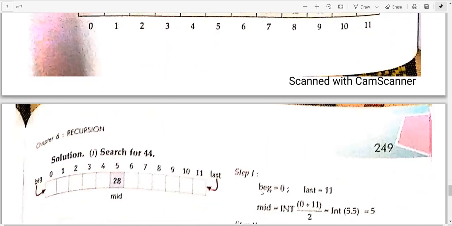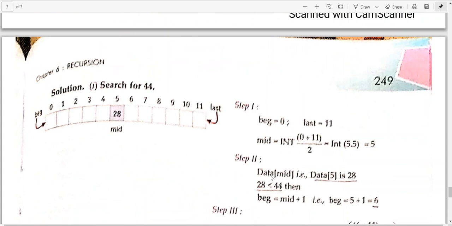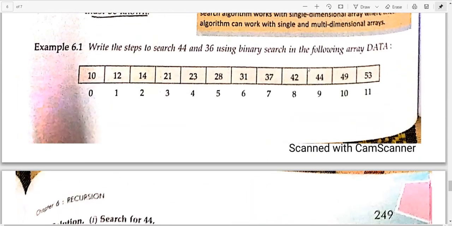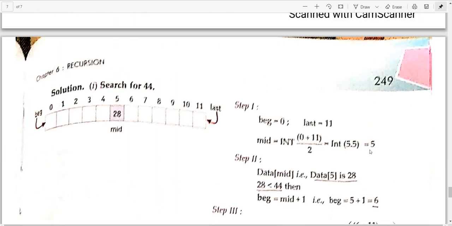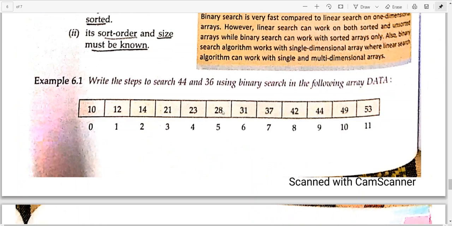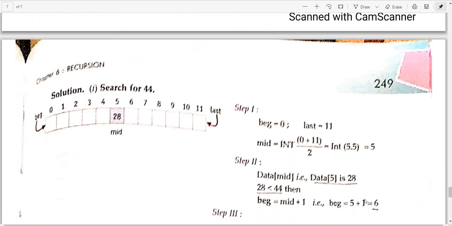I hope you understand. Okay, so data[mid], how are you calculating? Mid is referring to the fifth, actually that is the sixth element. So mid is this 5. How are we calculating it? 0 plus 11 divided by 2 will give you 5.5, but we are converting it into an integer. So 5, and data[5] is 28. So we got 28 here.